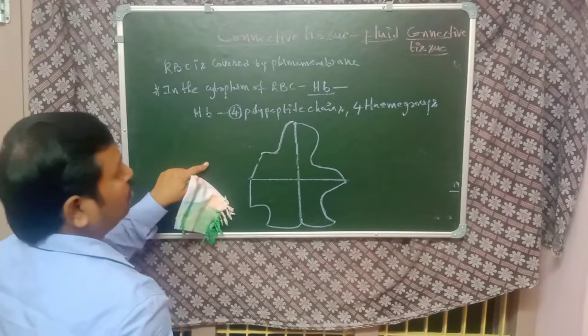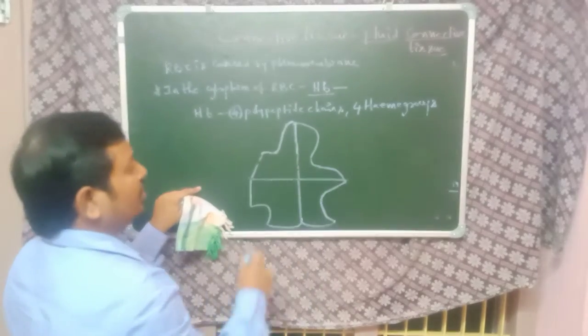In the structure of the hemoglobin, the 4 polypeptide chains are present.